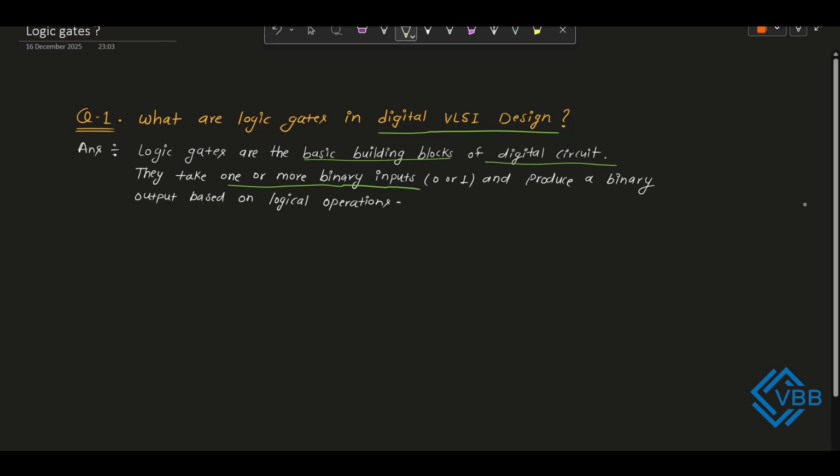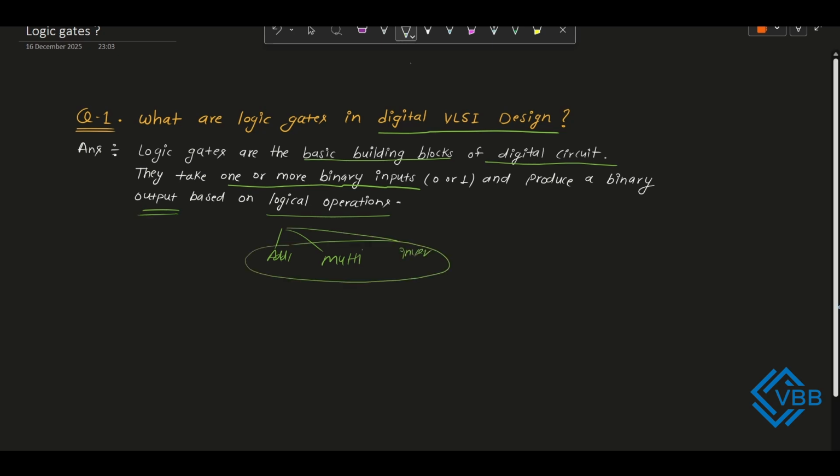The number should be binary only. It can be a 0 or 1, and based on the logical operation, they produce the output. The logical operation can be a logical addition, it can be a logical multiplication, it can be an inversion.